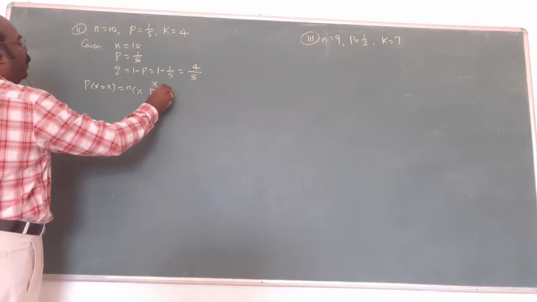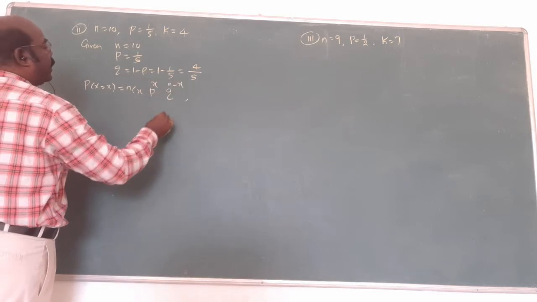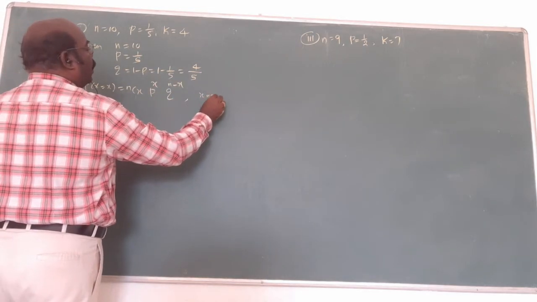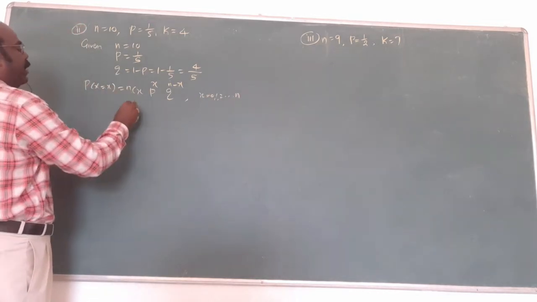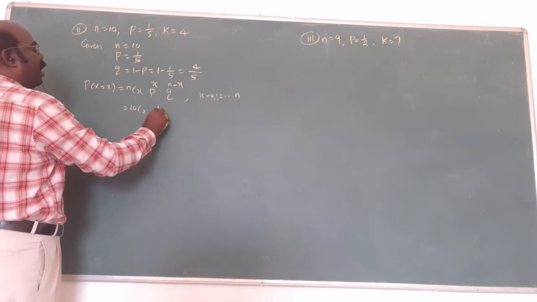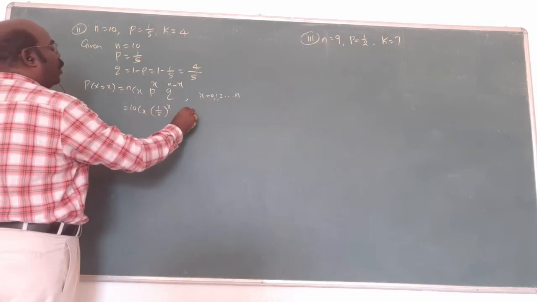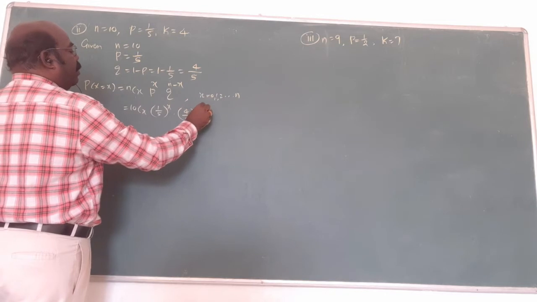What is the formula? nCx, p power x, q power n minus x, where x equal to 0, 1, 2, 3, etc. up to n. Now replace the values: 10Cx, p is what? 1 by 5 power x, q is what? 4 by 5 power 10 minus x.